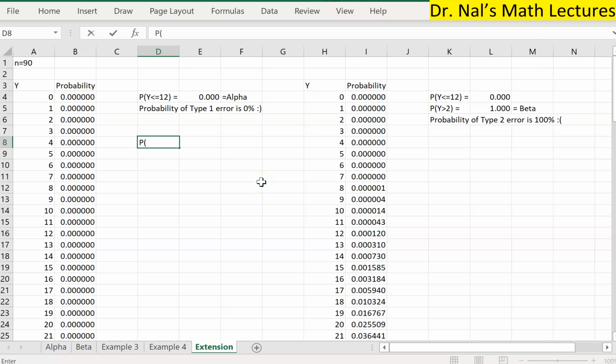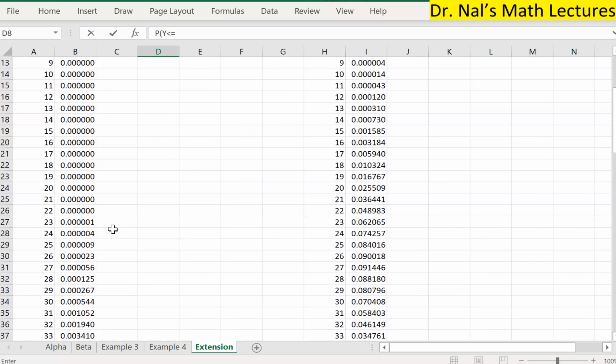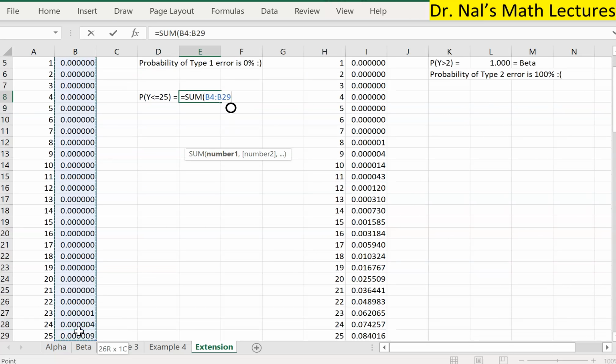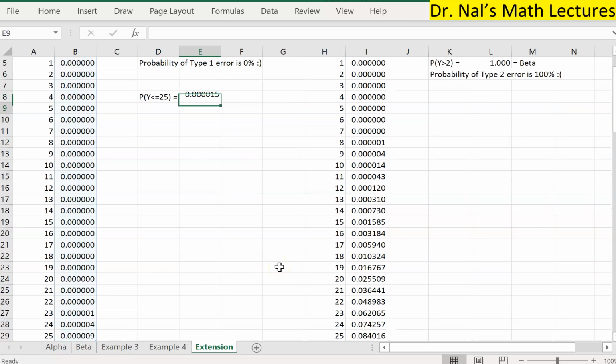So what we can do is we can change our rejection region. How about we change it to Y? Let's see if we can find a compromise solution, right? Y less than or equal to, looking at these numbers, I think I'm going to choose, how about 25? Less than or equal to 25. Okay, so let's see what will happen here. As usual, we will just add up the first 25 numbers. There you go. Press enter.